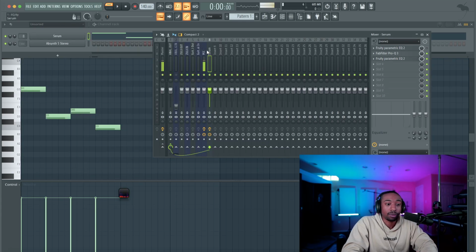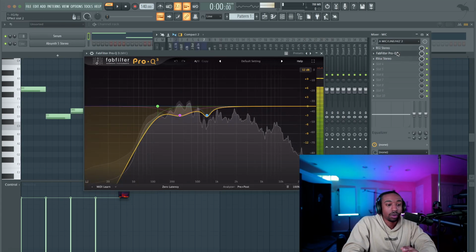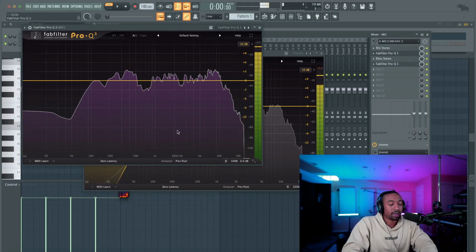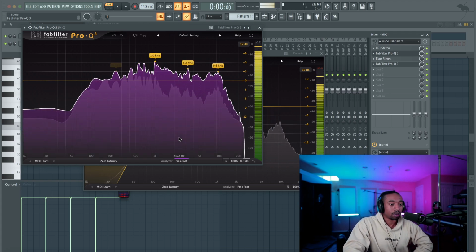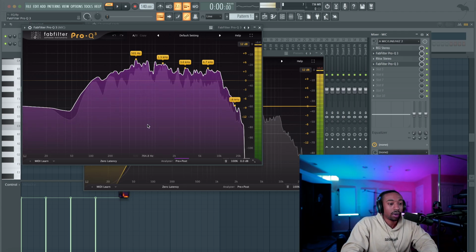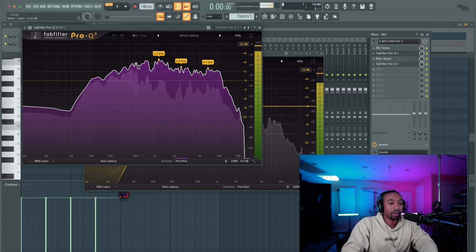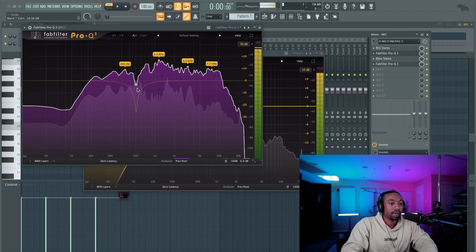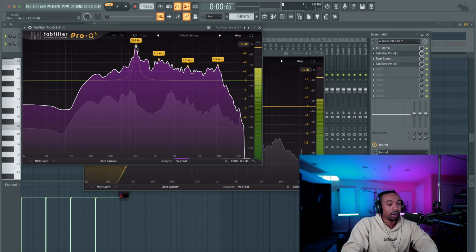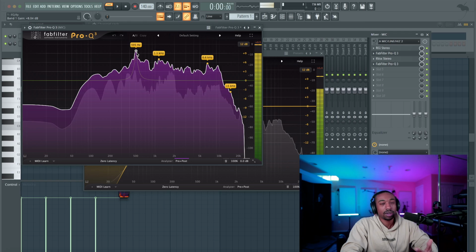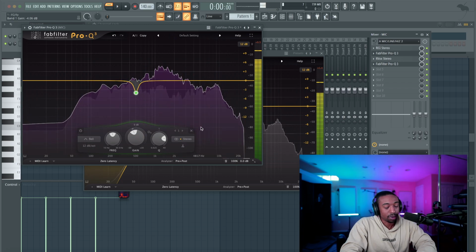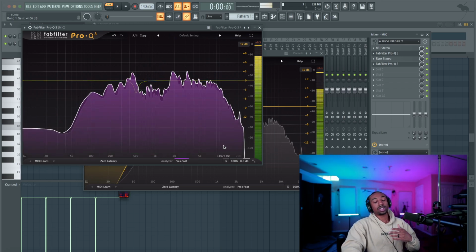Speaking of resonance buildup, I'm glad I mentioned that because in Pro-Q, let's open up another one. What you can do is hold your arrow at the bottom right here. So if I keep talking, it will read the frequencies and show me where my frequencies have a lot of resonance. So I have a lot of nasal energy around 505. If I pull this down, it's getting rid of that nasal energy. Now I'm exaggerating this so you can hear it. But once you get rid of that nasal energy, now if I boost it, you can hear it sounds very ringy and just unnecessary, because I'm boosting it so much. So I can cut that out and it will change the tone of the sound.